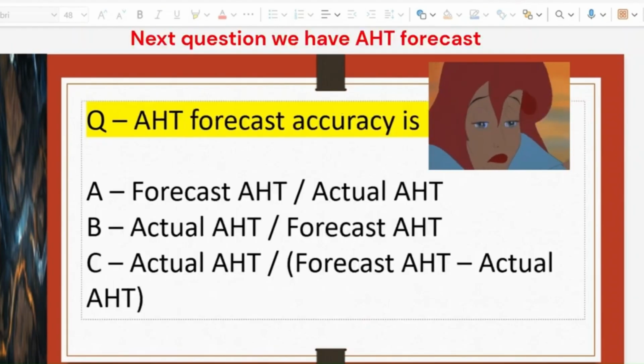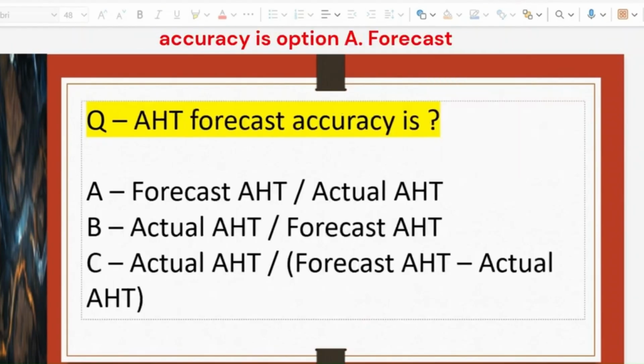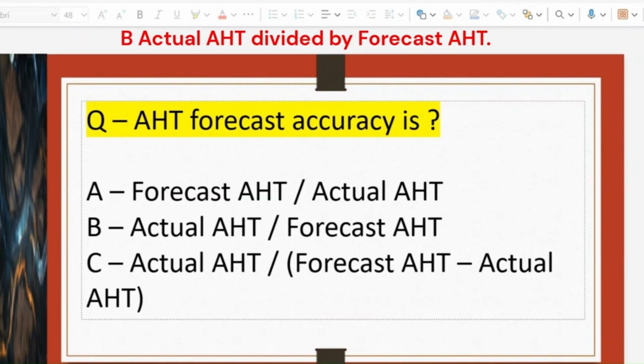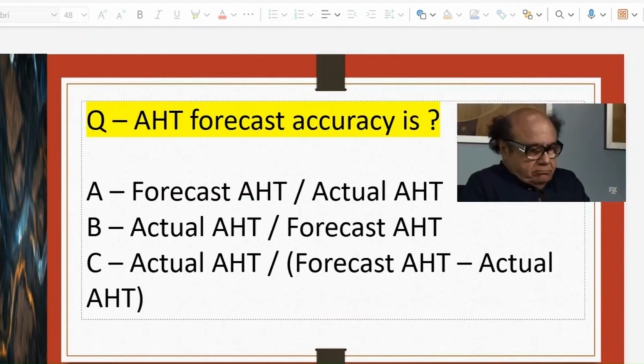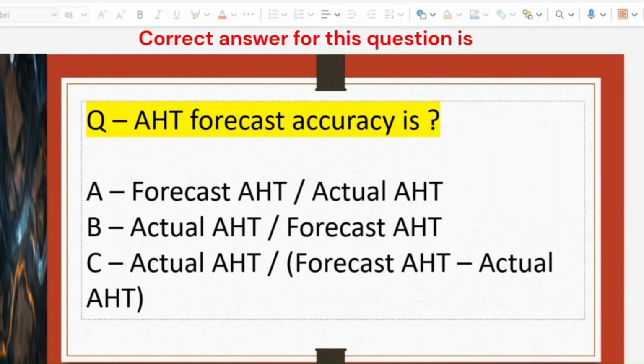Next question we have, AHT forecast accuracy is: option A, forecast AHT divided by actual AHT. Option B, actual AHT divided by forecast AHT. Option C, actual AHT divided by forecast AHT minus actual AHT. Correct answer for this question is option number B, actual AHT divided by forecast AHT.